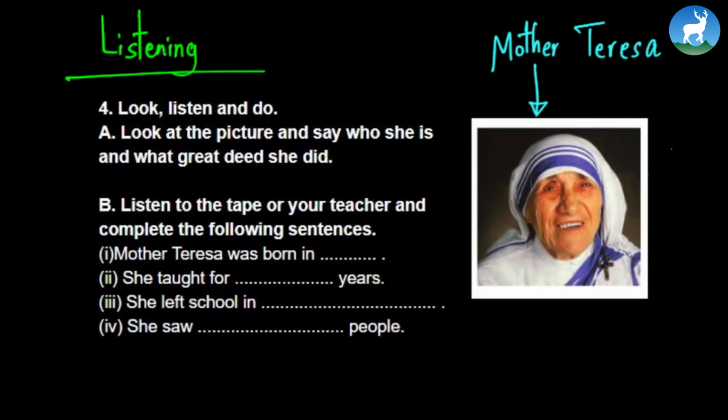Let me read about Mother Teresa, then we can solve the questions. Mother Teresa was born in Macedonia. She helped poor people for a long time. She was a teacher in a school.